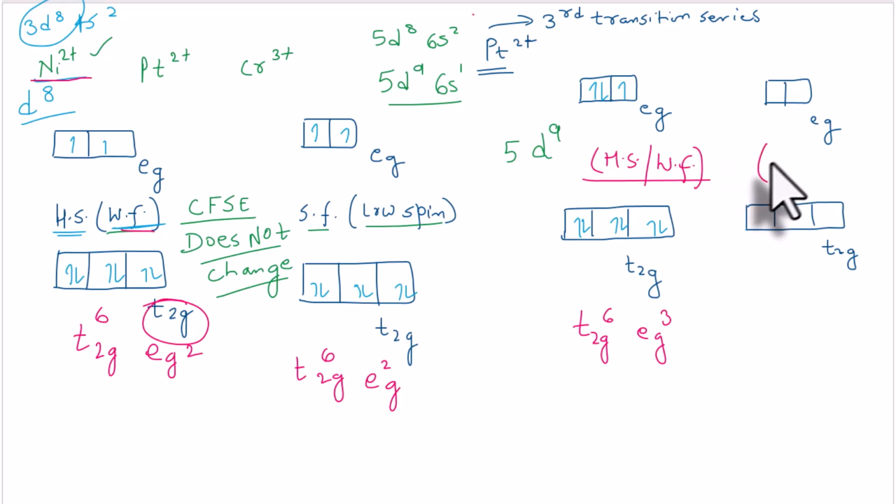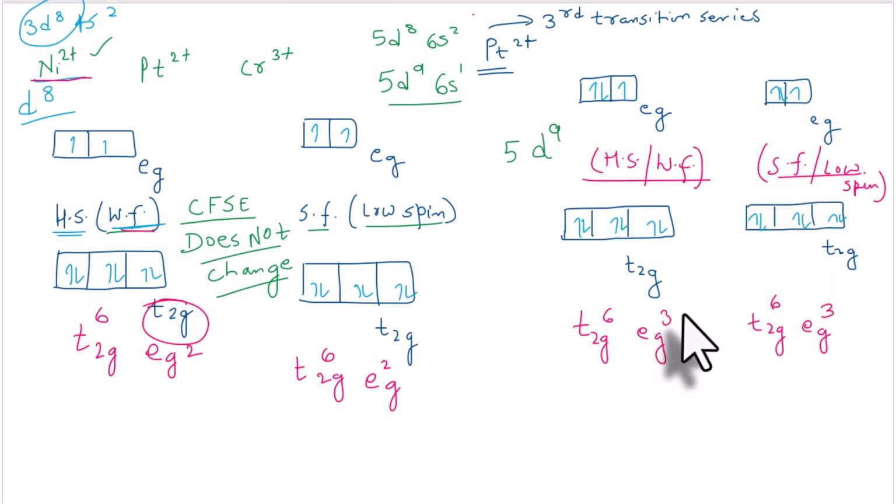Now in the strong field or low spin condition, first the pairing should take place, 1, 2, 3, 4, 5, 6, 7, 8 and 9. So again we have the same electrons in T2G. So T2G6 and Eg3. So this also does not change.